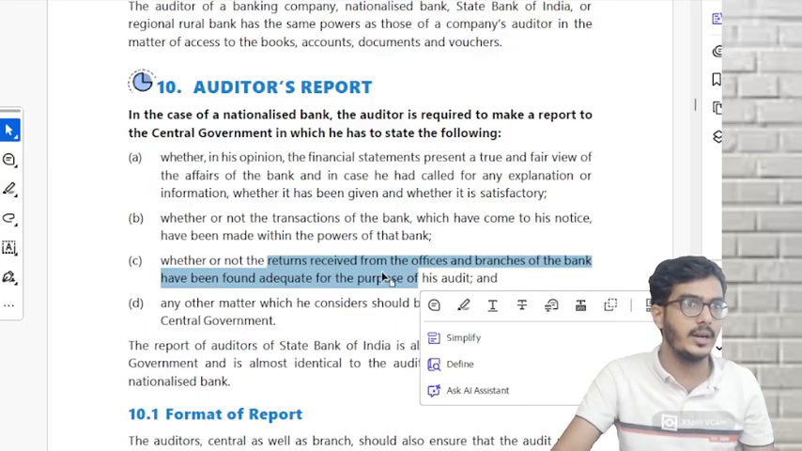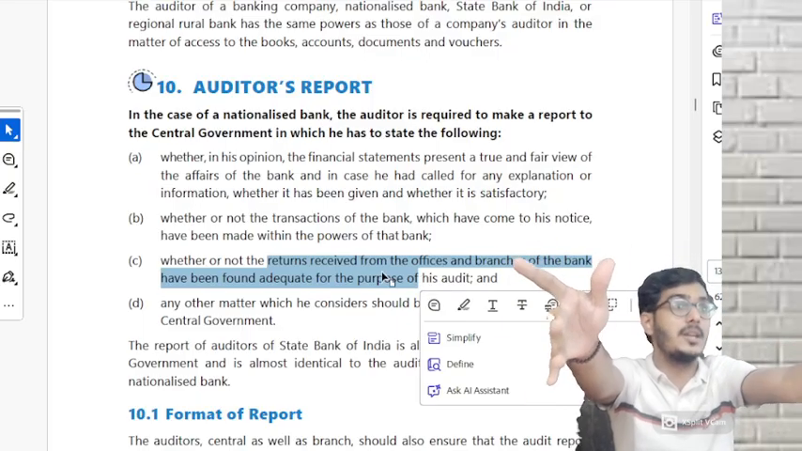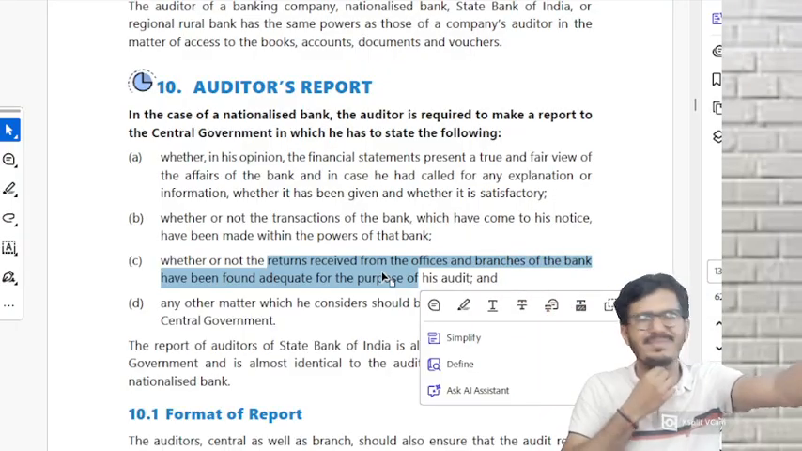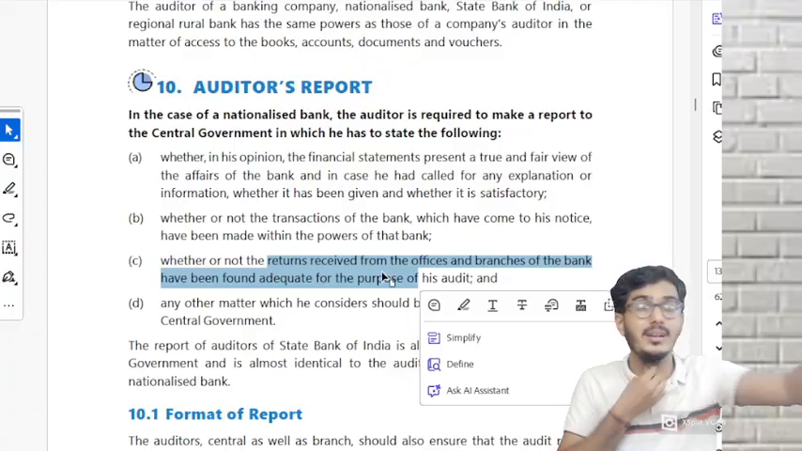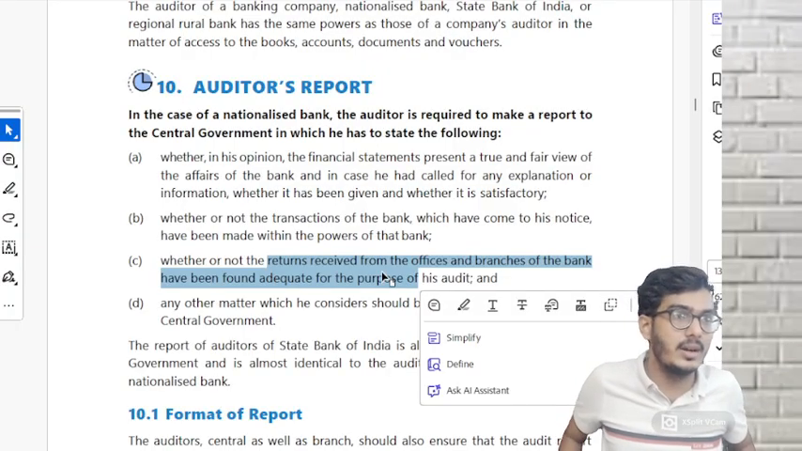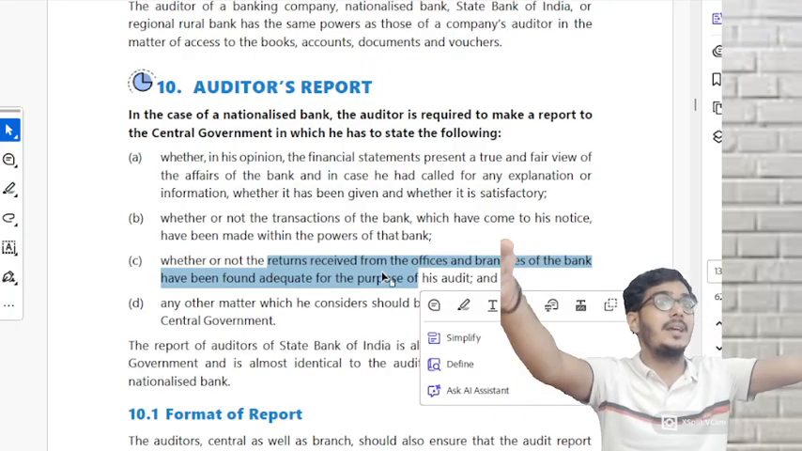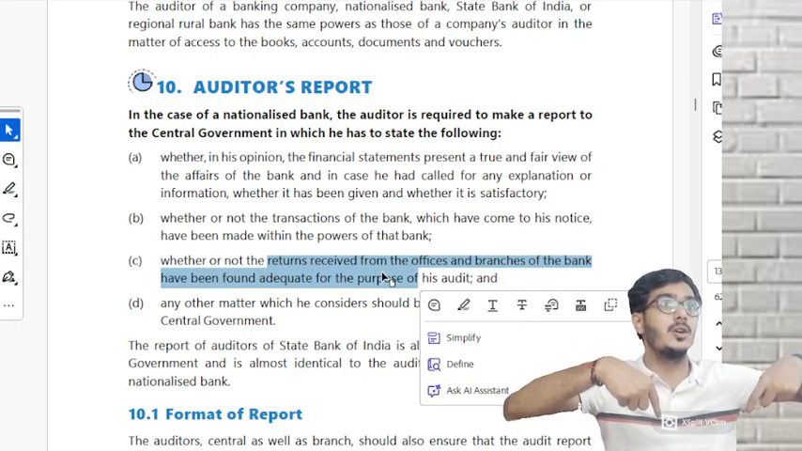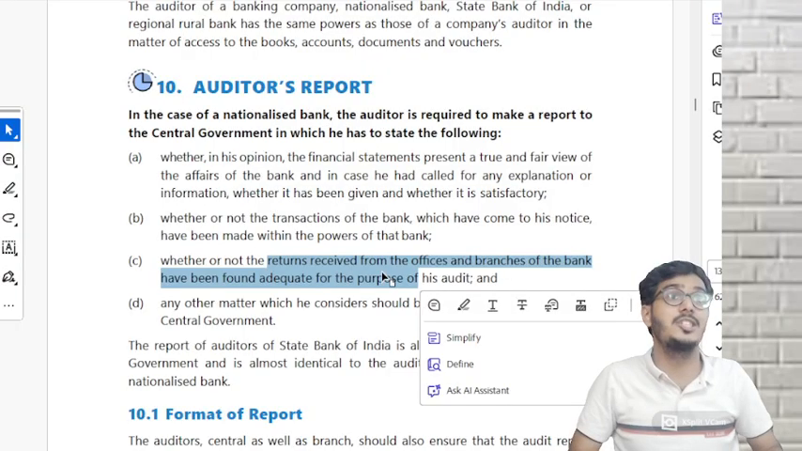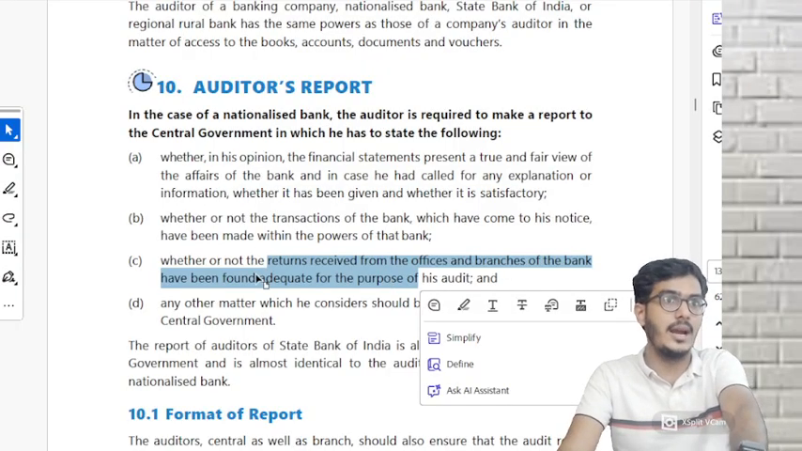Whether or not returns received from the officers branch of the bank have been found adequate for the purpose of audit. All the branches, you would have learned in your company law. Accounts of companies. You would have learned if there are branches of a company, each branch has to submit their periodical returns of the books of accounts to the registered office. Whether you have received those adequate summaries or not.